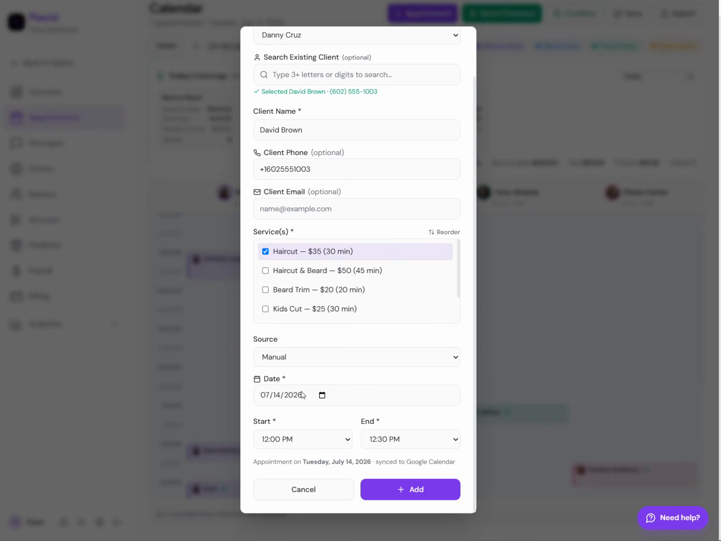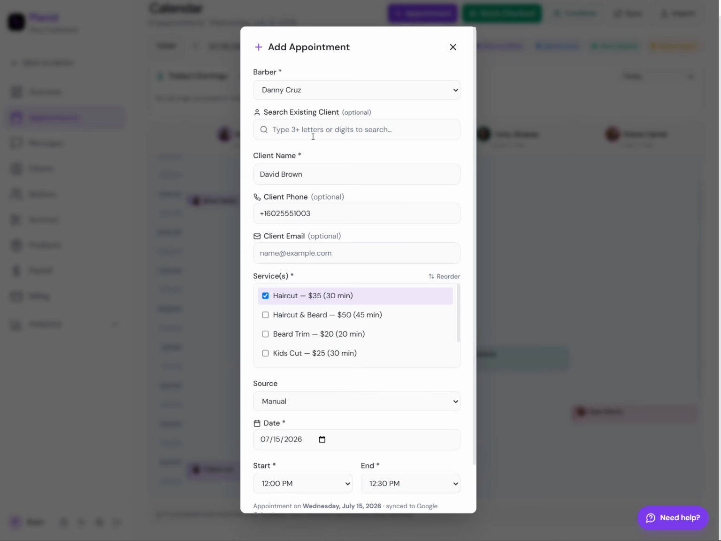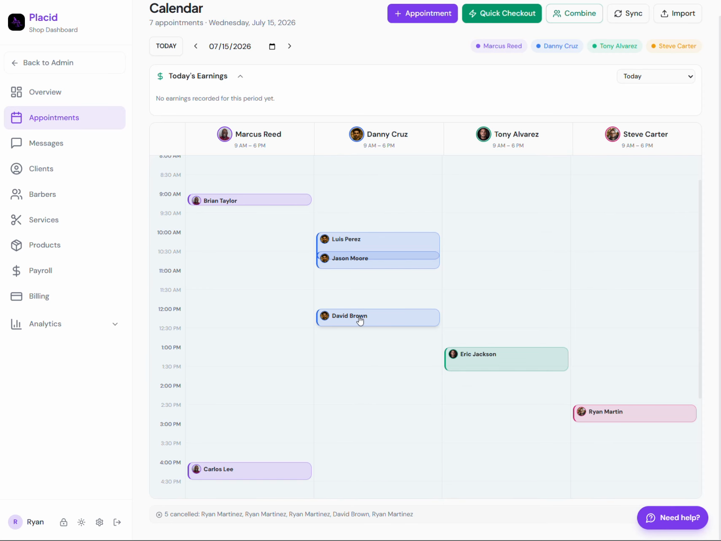Let's say he wants to do a haircut and it'll be tomorrow or today. Let's actually do one for tomorrow because we are later in the day. And so we'll do David Brown haircut tomorrow at noon and we'll go ahead and click add and it'll automatically appear that way. Another route is I'm going to show you how we can do the texting feature.